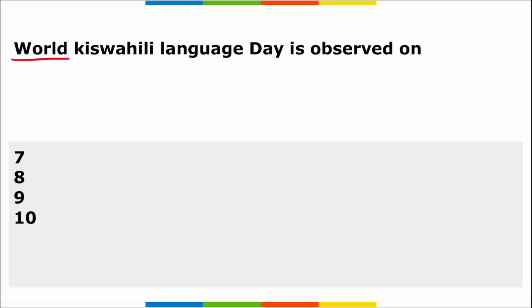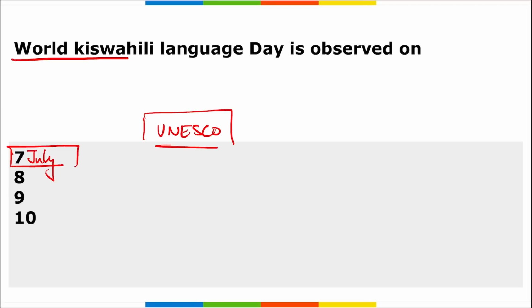Next is World Kiswahili Language Day. This day is observed on 7th of July. First thing, remember this: this day is observed by which organization? It is UNESCO that observes World Kiswahili Language Day. And if you remember, USA has recently rejoined UNESCO.